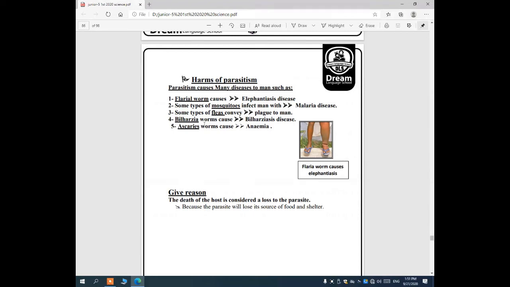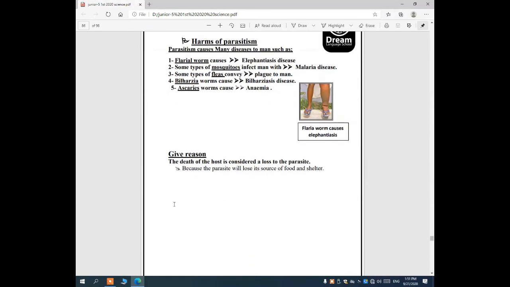Number 4, bilharzia worms cause bilharzia disease. Ascaris causes anemia disease.